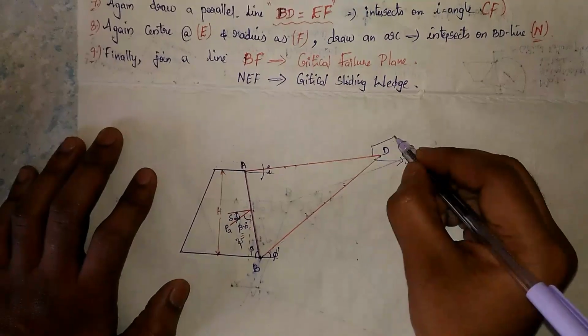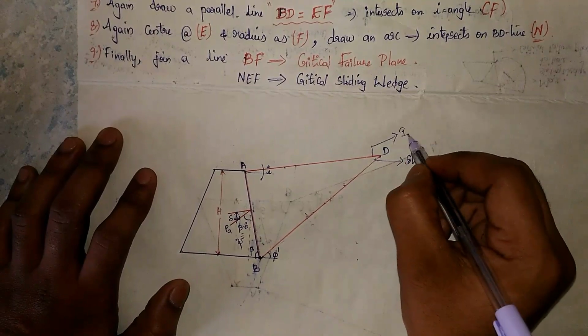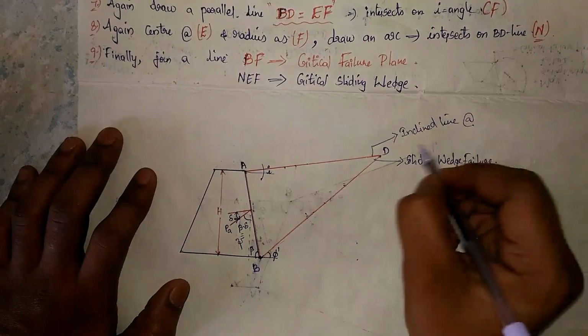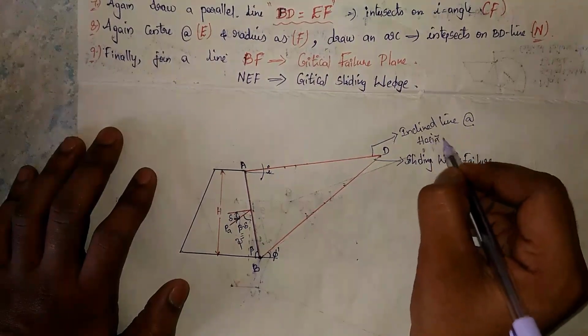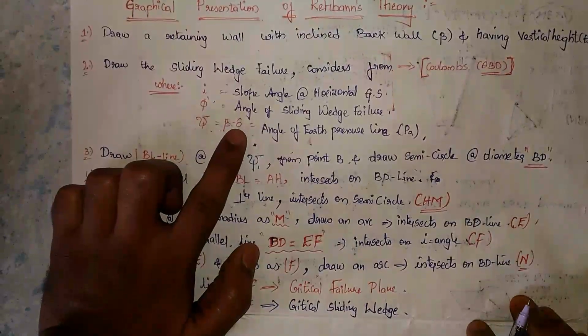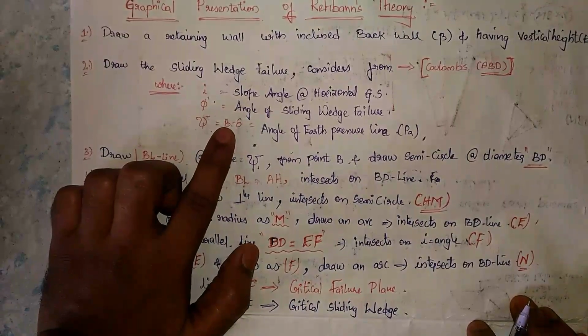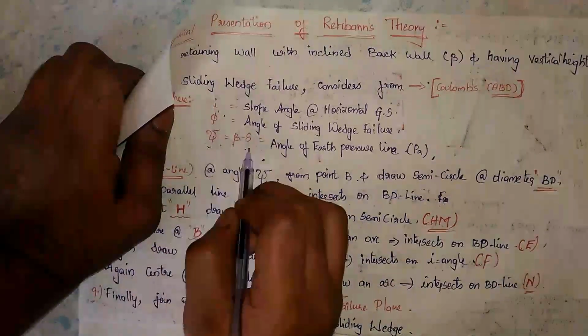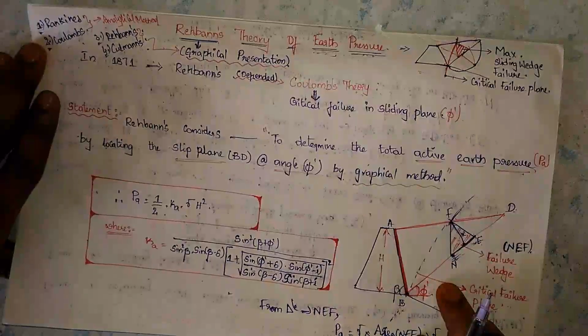Next, this is one inclined line at horizontal ground surface. Next, phi means nothing but beta minus delta. This beta minus delta is nothing but the angle of earth pressure line. In Coulomb's wedge theory I have given the detailed expression and explanation of how beta minus delta is developed.